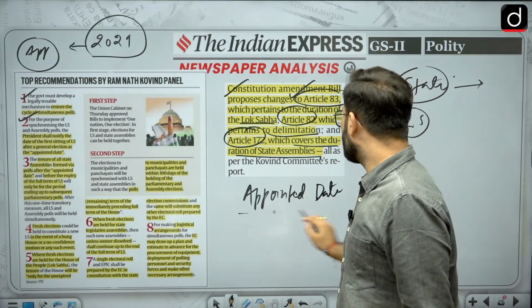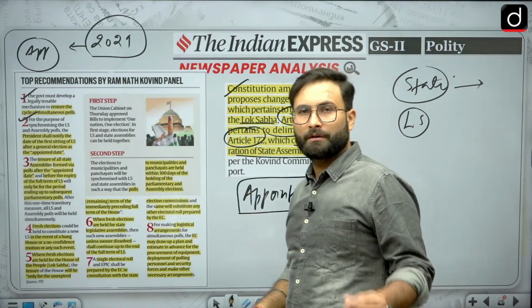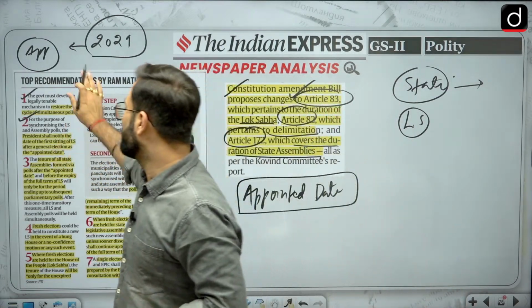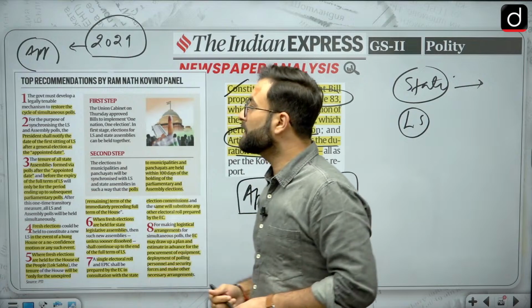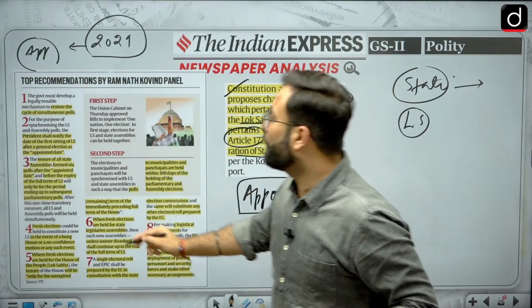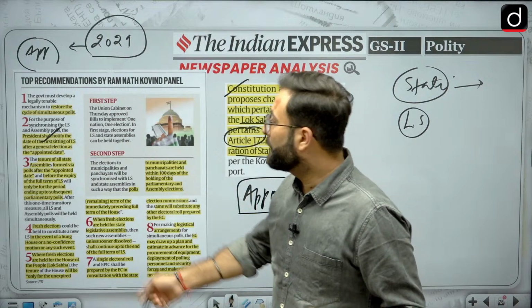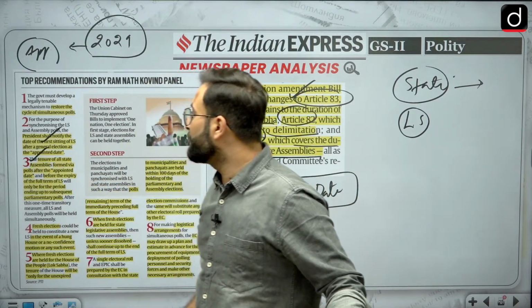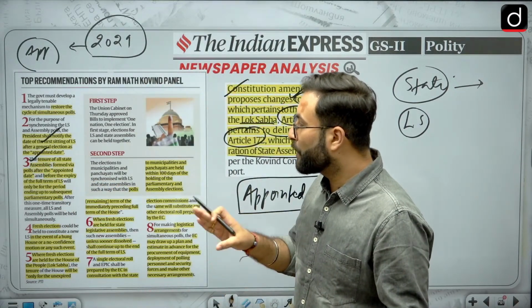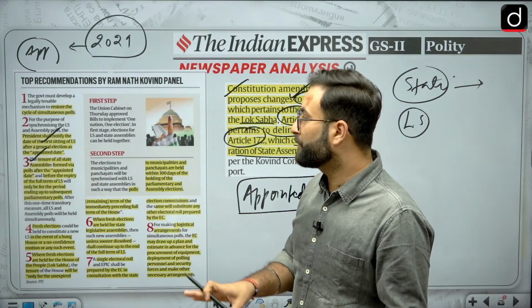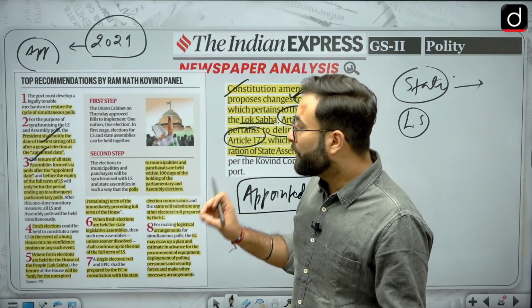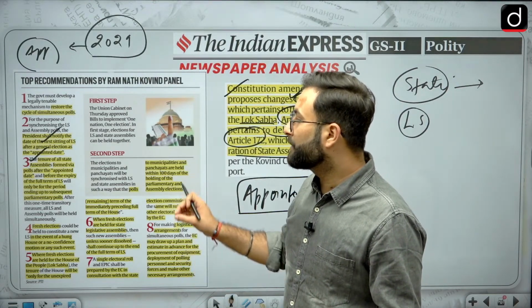Now this appointed date is the date of the sitting of the first Lok Sabha. Okay, so here the president shall notify the date of the first sitting of the Lok Sabha after general elections as the appointed date, and then the tenure of all the assemblies formed via the poll after the appointed date and before the expiry of the full term of the Lok Sabha will only be for the period ending with the subsequent parliamentary poll.